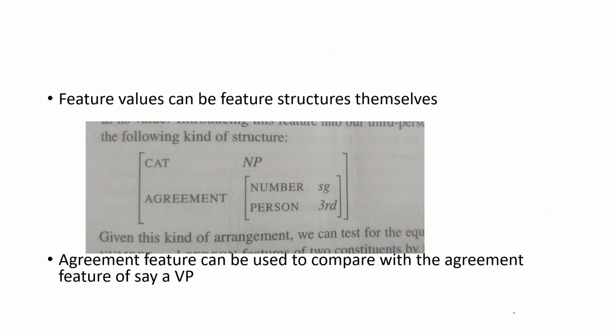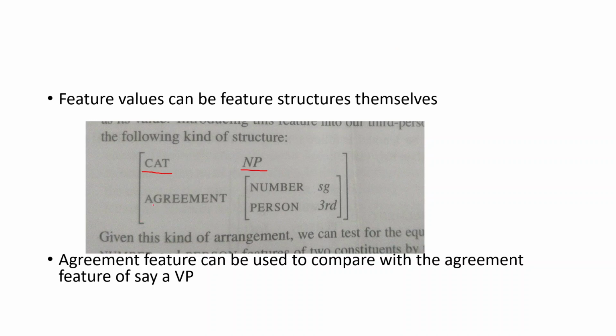Now the feature values can be features themselves too. We have a category, a noun phrase, and we want to ensure that there is an agreement between the noun phrase and the verb phrase.